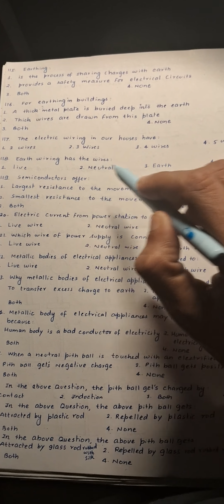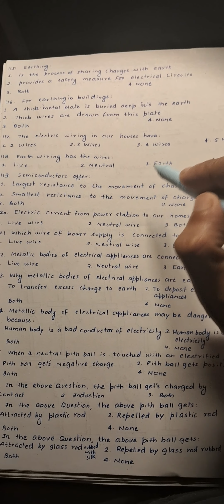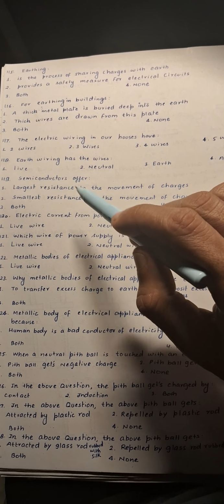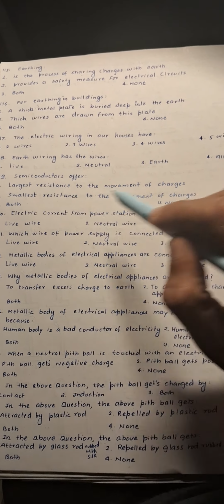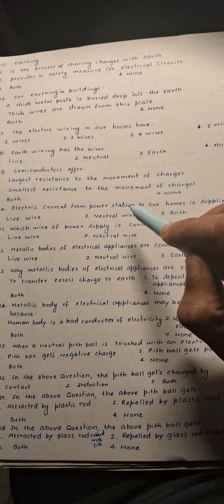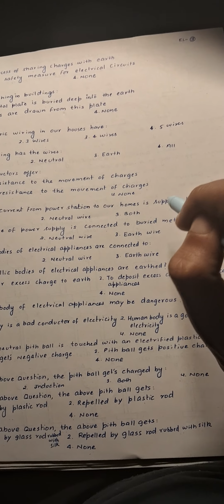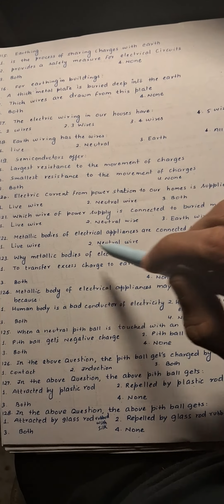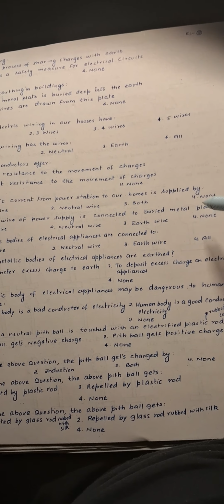Next is earth wiring has the wire. Obviously earth has wiring earth. Next is semiconductors offer resistance midway, neither the largest nor the smallest, so fourth option will be correct. Next is, electrical current flows from power station to our homes is supplied by both the wires, which supply the charges. So third is correct over here. Next is, which wire of power supply is connected to the buried metal plate? It is the earth wire. So third is correct.